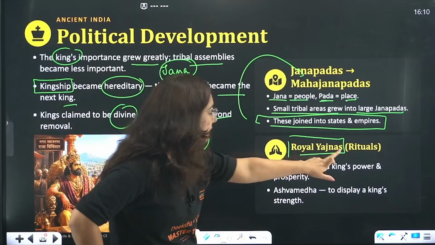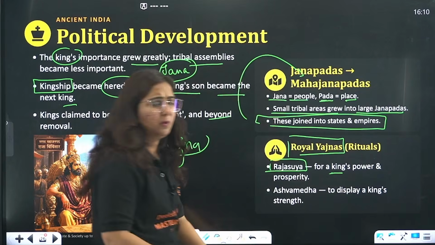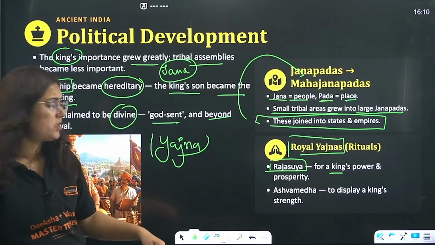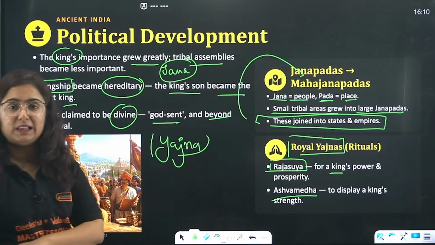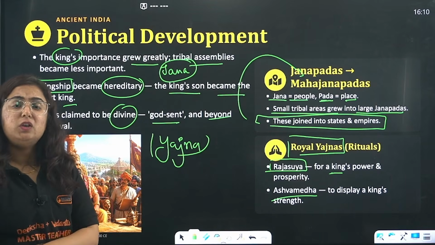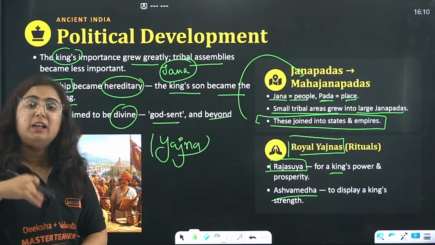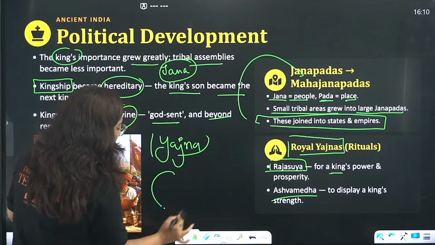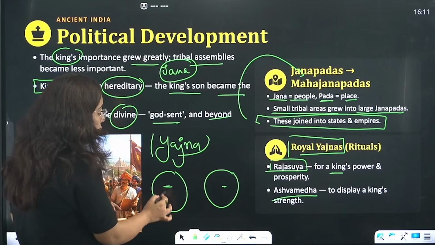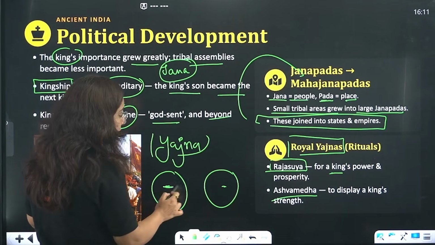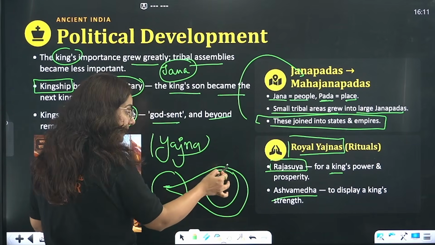So now what happened? The royal yajna rituals were there. One of them was Rajasuya. Basically, it was performed by the king whenever he occupied any territory to show power and prosperity. The other one was Ashwamedha. So Ashwamedha, you studied in class 6 also. So there were two kings. Okay, they both leave their horses. And see what happened now. This is a territory. This is a territory. There is a king who leaves his horse. There is a king who leaves his horse. So whichever king's horse goes to the other territory, and if in case this Raja kills this horse, what happened?